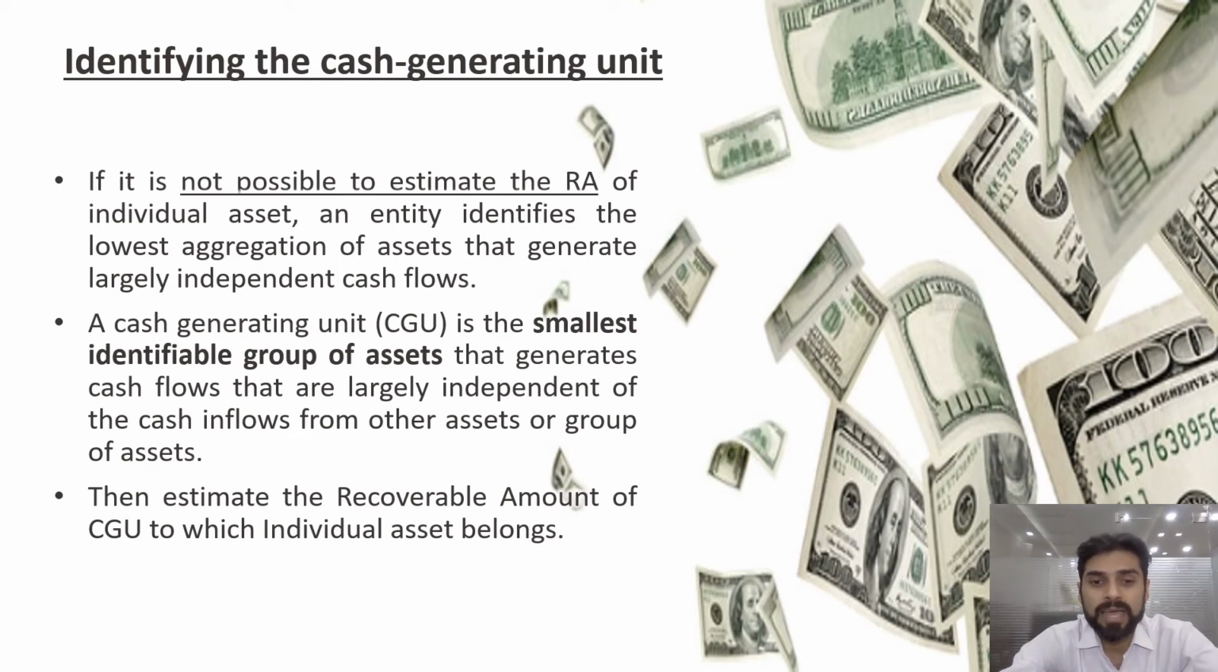That will be treated as a cash generating unit, and a cash generating unit is the smallest group of assets which generates cash independently. In that case we will determine the recoverable amount of the cash generating unit as a whole to test it for impairment.